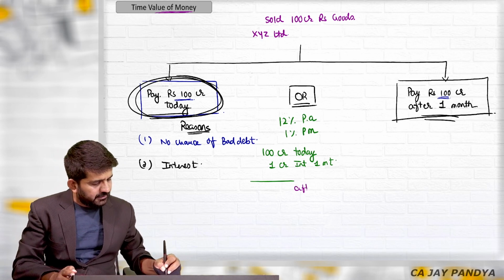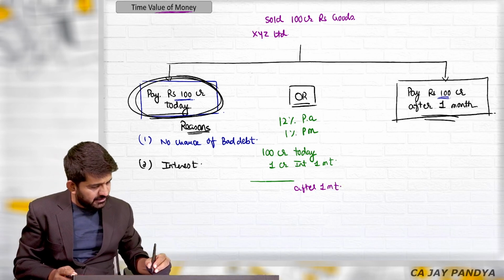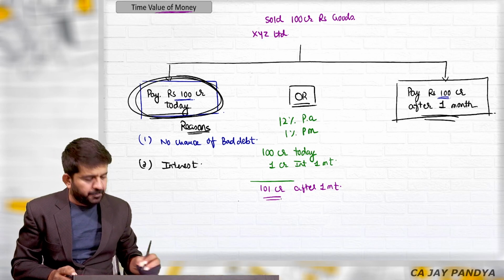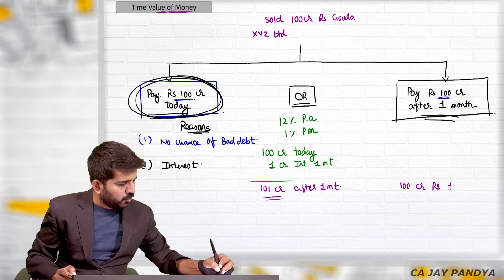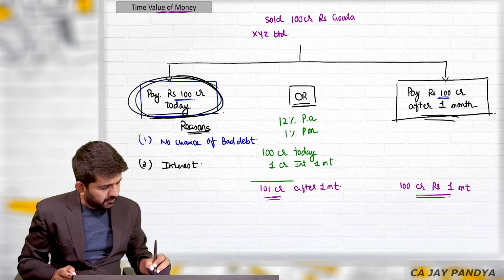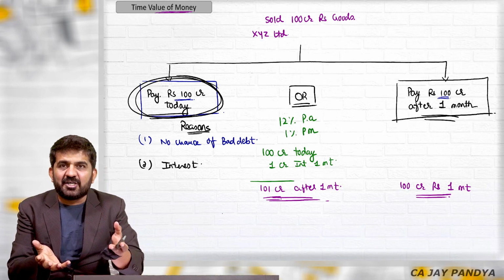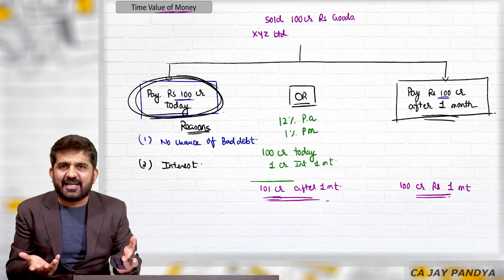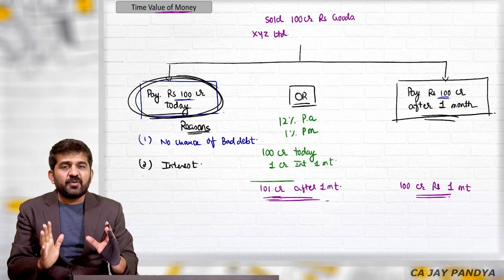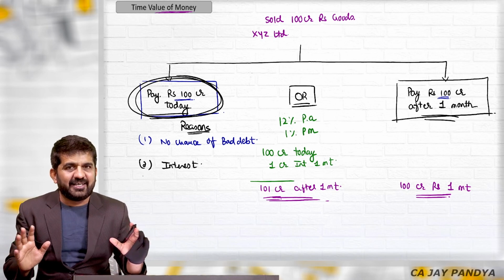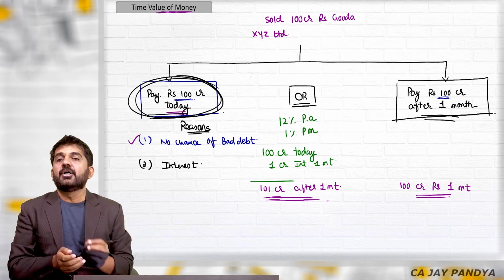After 1 month, you will have in your hands a sum of 101 crore rupees, which is better than 100 crore rupees after 1 month. If you are told that you will be getting 101 crore rupees or 100 crore rupees, you will always select 101 crore rupees. So the second point is interest. If interest is not there in the country, then we can think about it still. This is always a reason why you should select today.